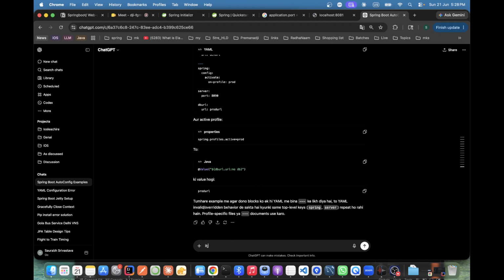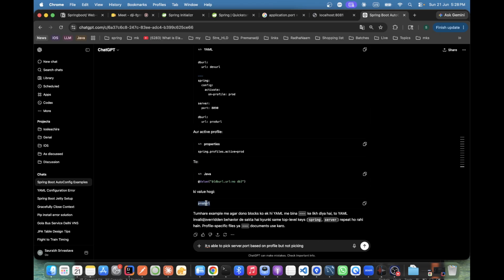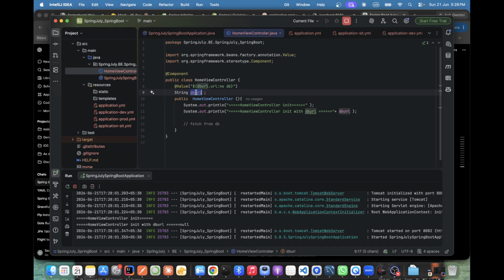It is able to pick server.port based on the profile, but not picking this. What is our value property? This prod URL? No, DB URL. Right?